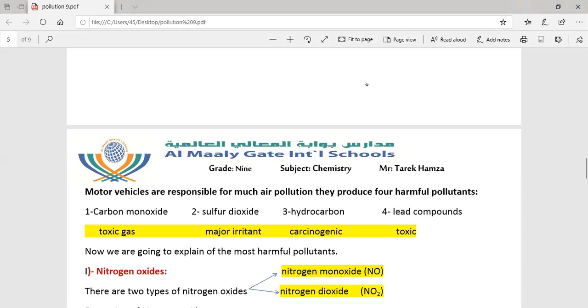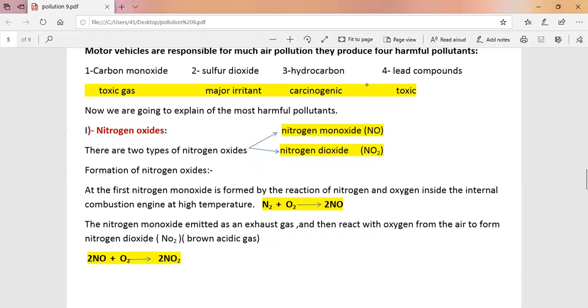Now we are going to explain the first pollutant. The first pollutant is called nitrogen oxides. There are 2 types of nitrogen oxides. Number 1, nitrogen monoxide, symbol NO. The second is nitrogen dioxide, symbol NO2.